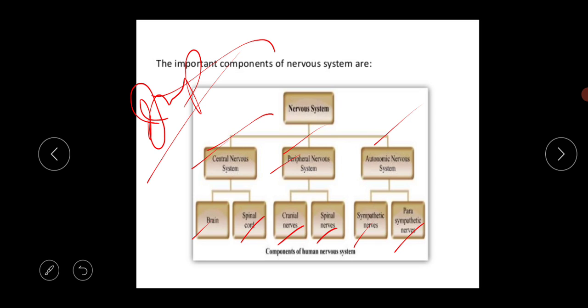The central nervous system is divided into two parts. What is the meaning of this? That the central nervous system is actually made up of two organs, the brain and spinal cord. The peripheral nervous system is made up of two things, the cranial nerves and the spinal nerves, and the autonomic nervous system is made up of two nerves, the sympathetic nerves and the parasympathetic nerves. Clear? So these are the basic things of the nervous system.